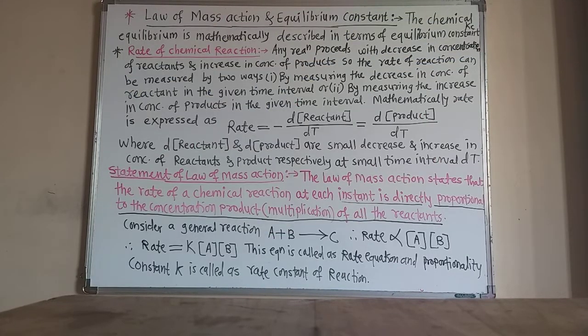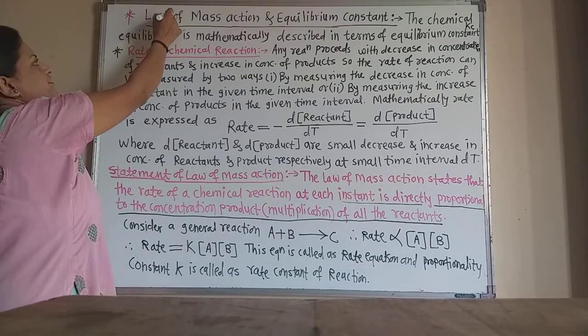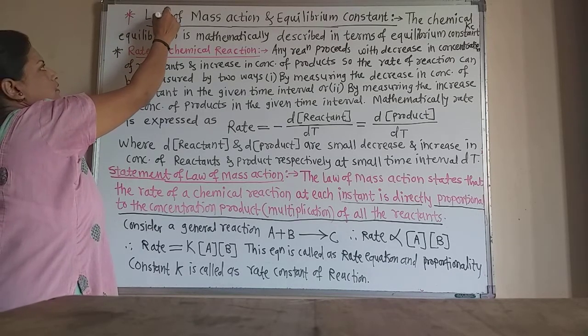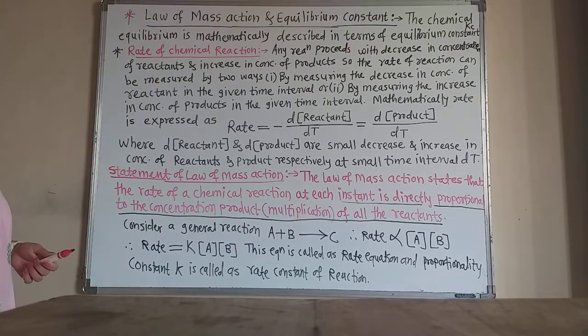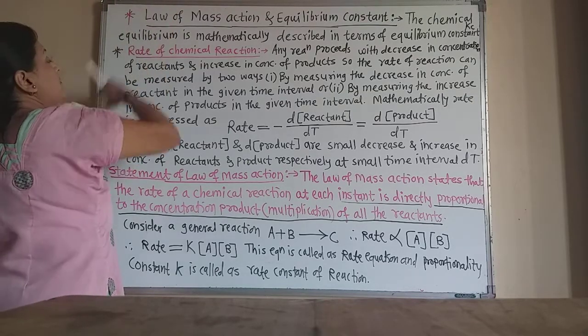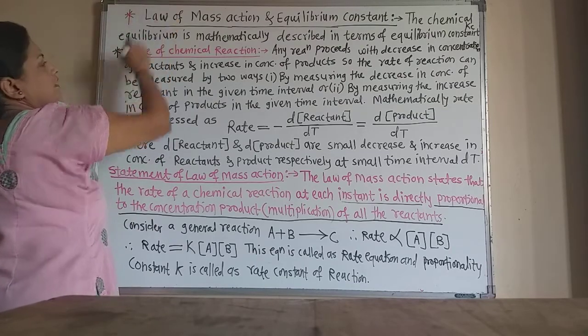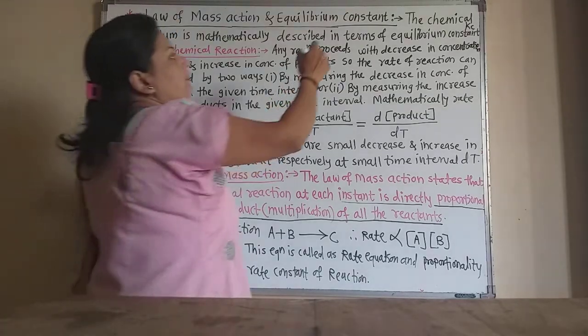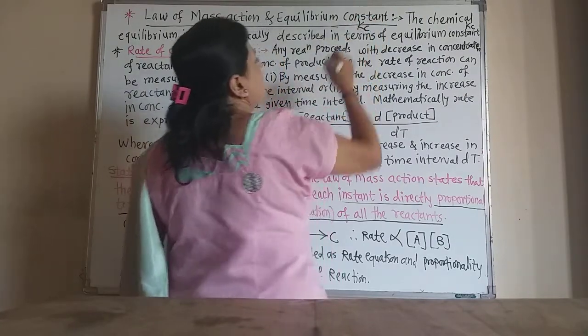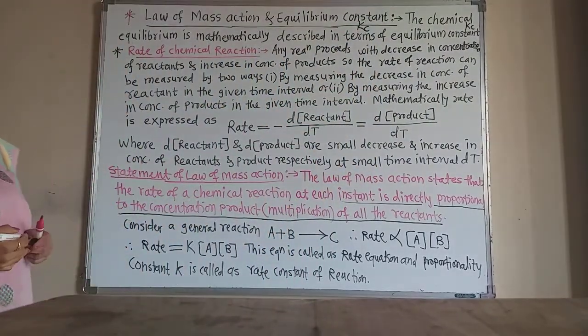Now let us learn the next topic, that is the law of mass action and equilibrium constant. This equilibrium constant is denoted by Kc. We will learn about this equilibrium constant after some time. Now first learn the law of mass action.